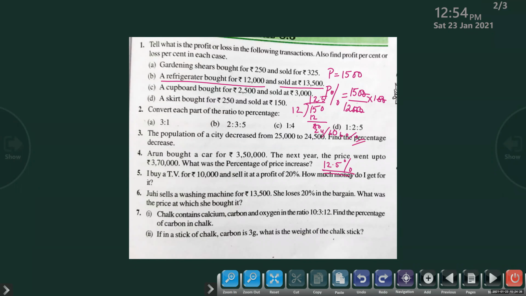Next one, 20%. Okay. Angelia, can you understand? Do you understand? Angelia, are you doing the problems? All of you should do the problem in your note.